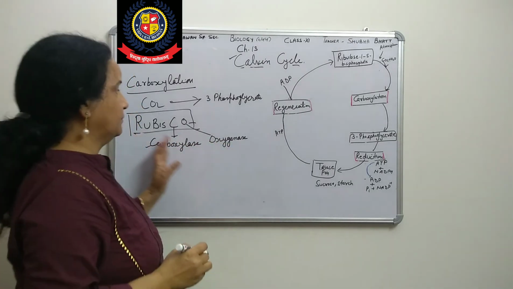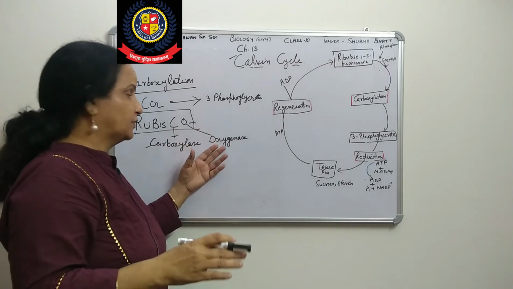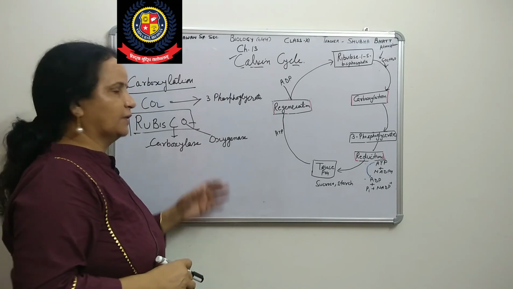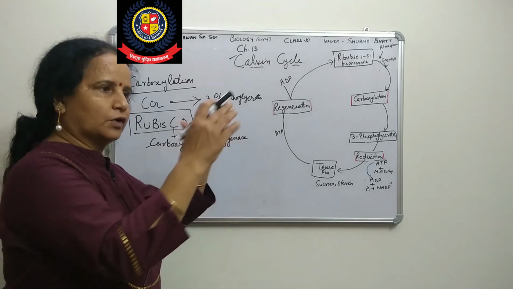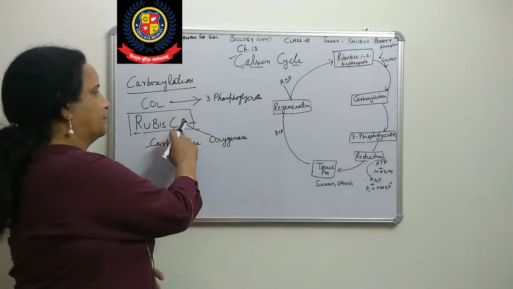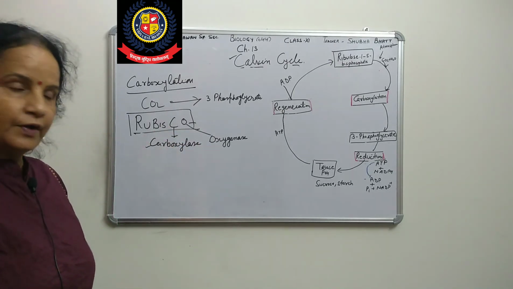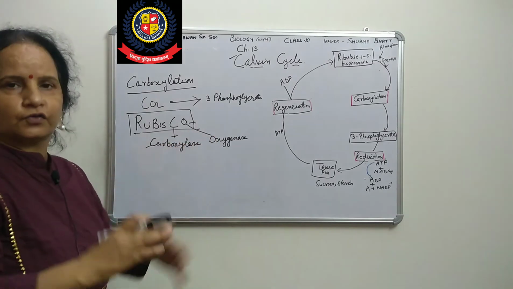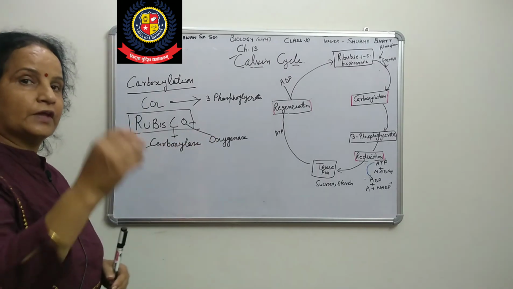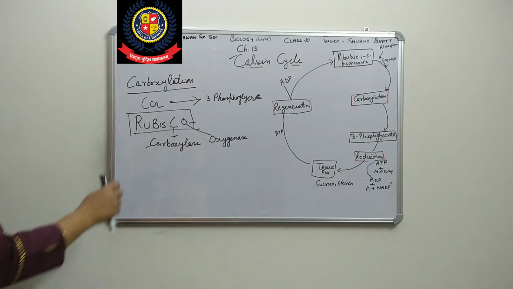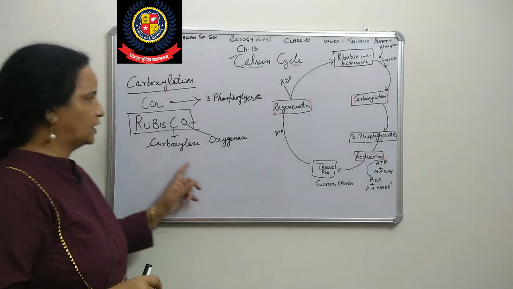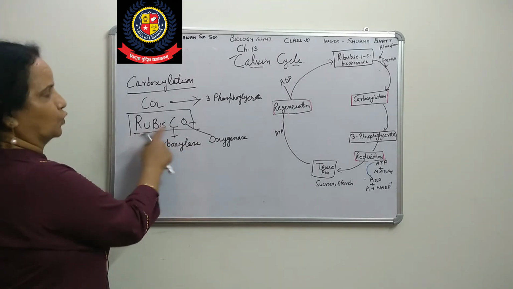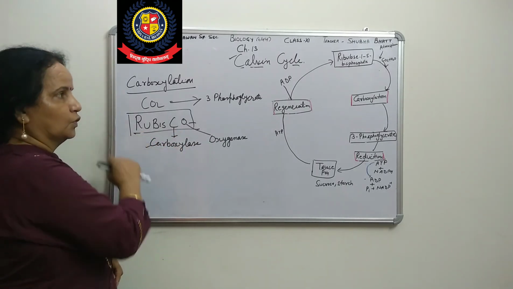This enzyme is active with oxygen as well as with carbon dioxide. If the concentration of oxygen is higher, it will bind with oxygen in place of carbon dioxide. It depends on the relative amounts of carbon dioxide and oxygen, so it can be both, and we call it carboxylase oxygenase, Rubisco.